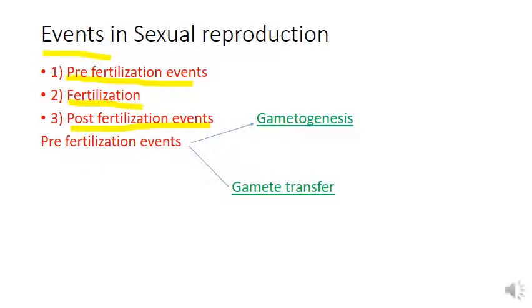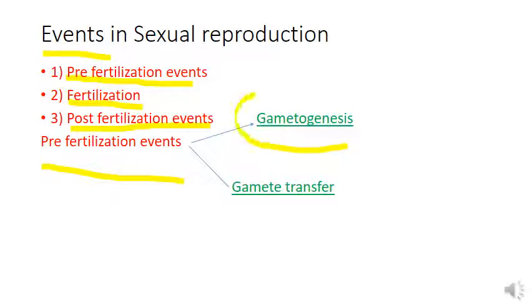So we have already said that after fertilization a zygote will be formed, right? This zygote has to undergo divisions, and it will change to an embryo and later develop to a new organism. So these come under the post-fertilization events. First we are going to discuss pre-fertilization events.